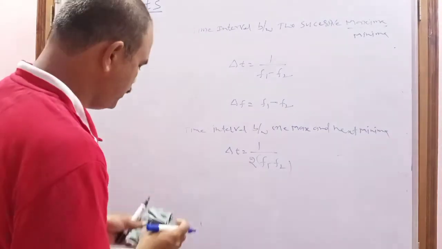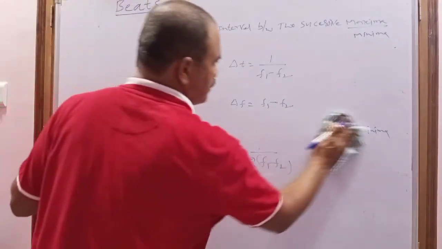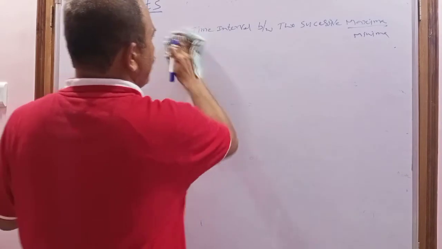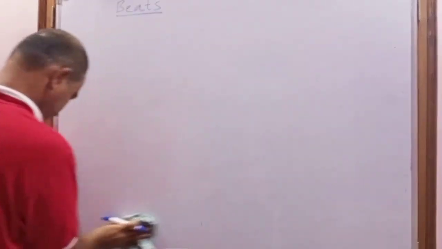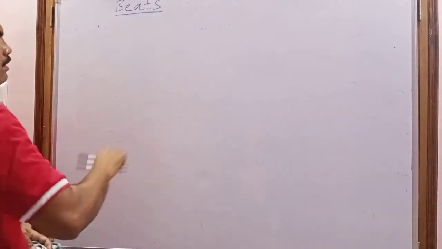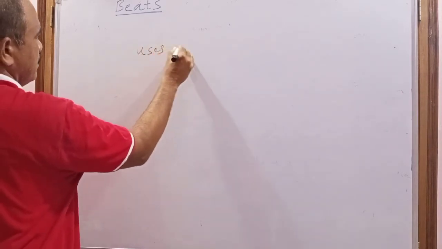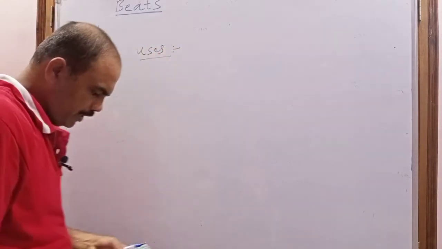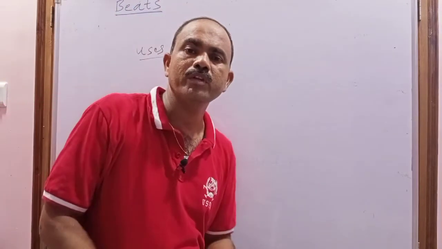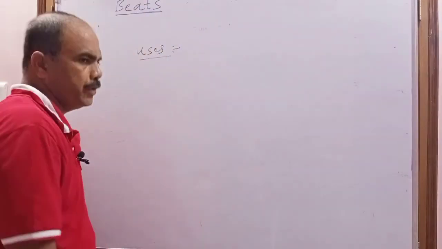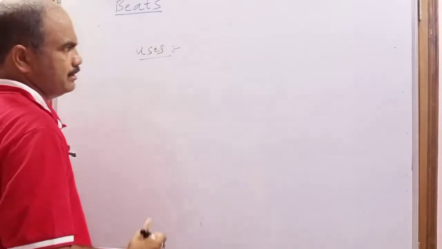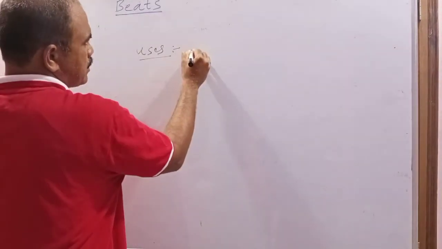Next, the uses. These beats are used to tune musical instruments. Tuning is nothing but setting.